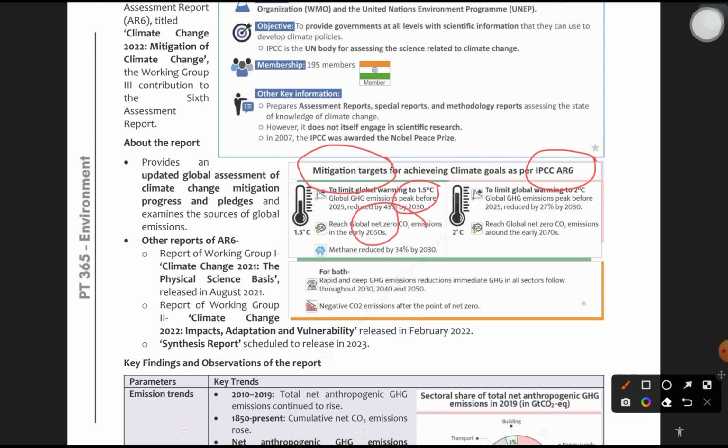So global warming limited to 1.5 degrees by 2030, global net zero carbon dioxide by 2050, and methane to be reduced by 34% by 2030. Even if you remember these three statements, then you can easily attempt the question asked on the mitigation targets of IPCC AR6. So you should remember all these things.